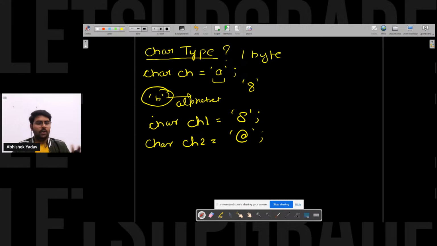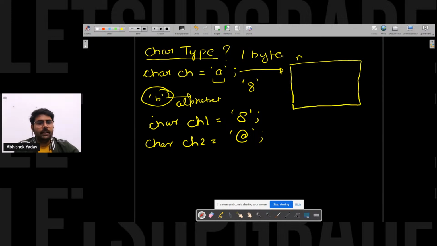Okay, so now let's see here. You got the idea, you got the syntax part, how I can use the character data type and how I can store the character here, right? So let's see now how the compiler will store that data inside my memory. For this one, what will happen? It will go to the memory.